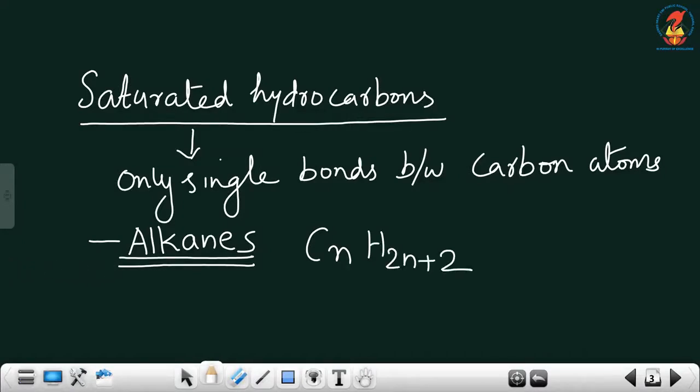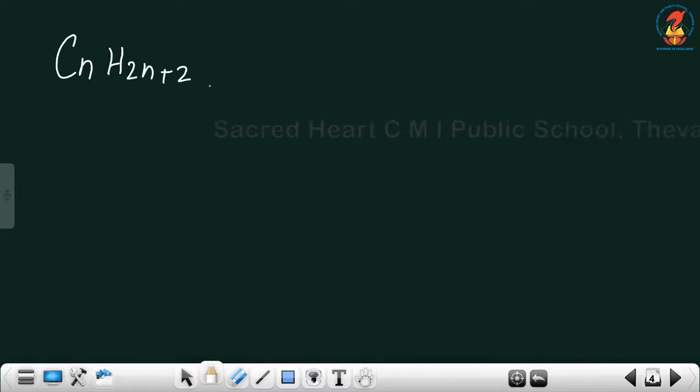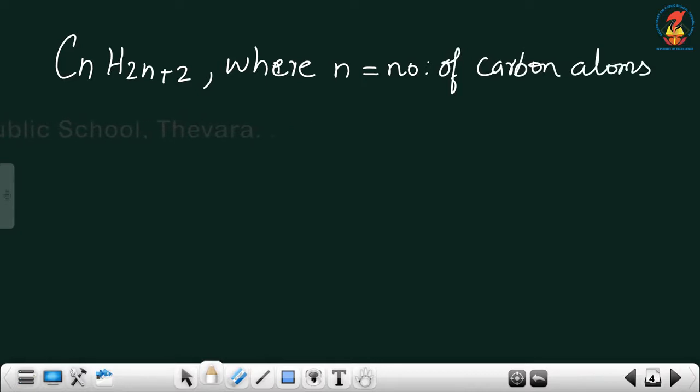It is CnH2n+2, where n is the number of carbon atoms.